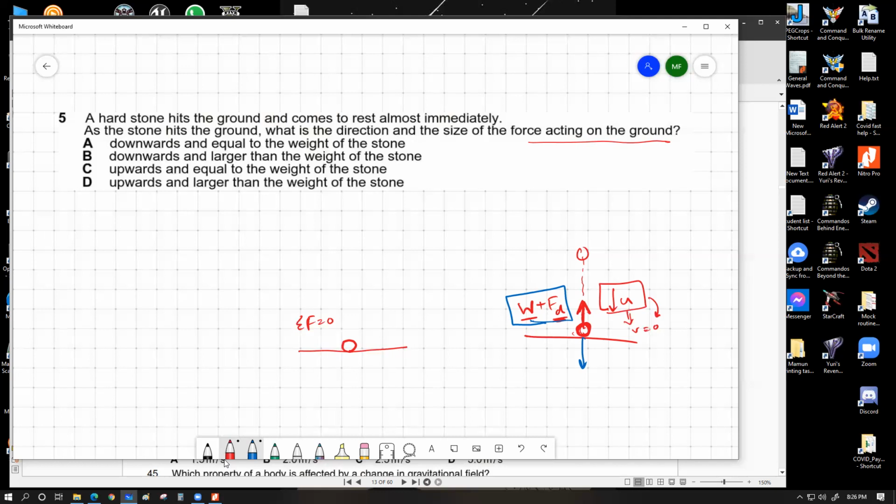If the ground applied force equal to weight, then it would not have stopped immediately. Yeah, definitely, and that idea can be further